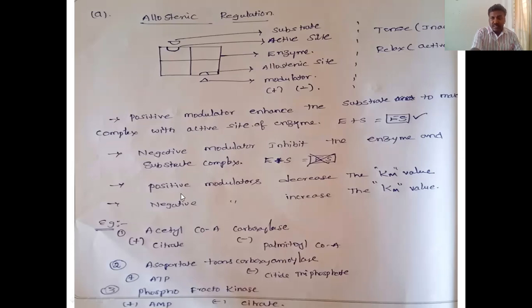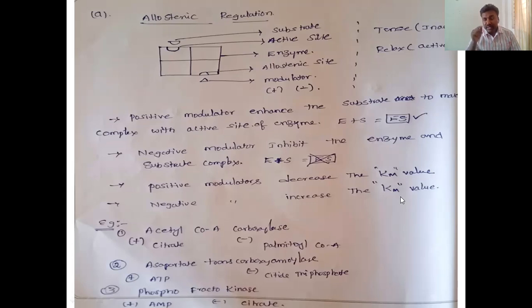Before going to that, you know the Michaelis constant, that is the Km value. When the Km value decreases, the enzyme and substrate are more bound, meaning more active and more enzyme substrate complex is formed. So positive modulators decrease the Km value, and negative modulators increase the Km value.